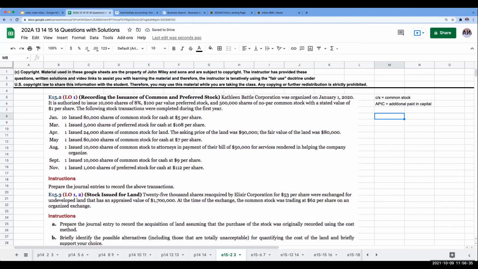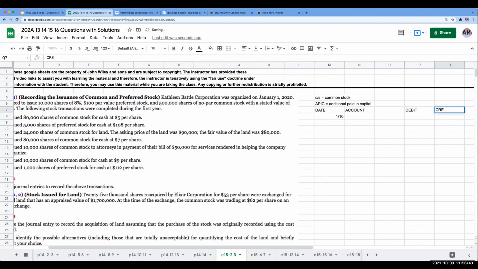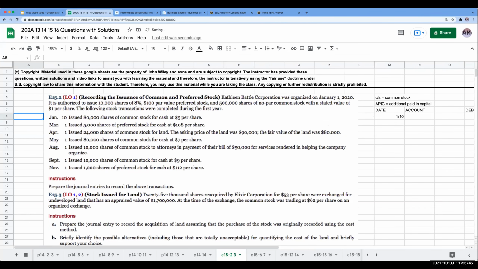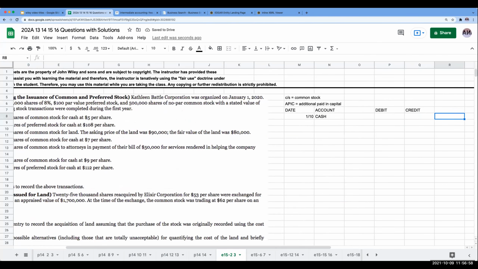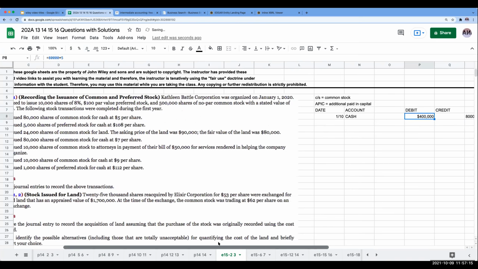Okay, so right over here, we start up here on January 10th. On January 10th, we issued 80,000 shares of common stock for cash at $5 per share. So let's do the easy part first. I'm receiving cash and I'm issuing 80,000 shares at $5 per share. So right over here, I'm going to debit cash for $400,000. Okay, so that's going to be my first part right over here.